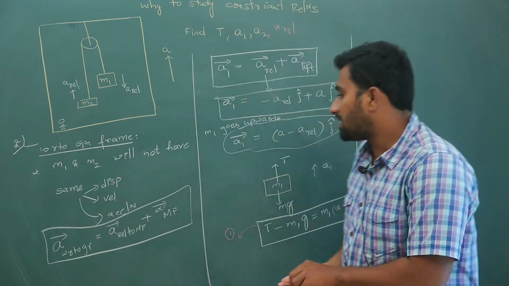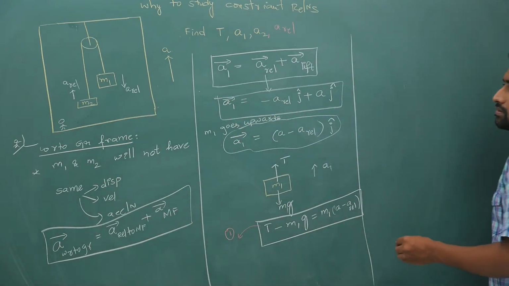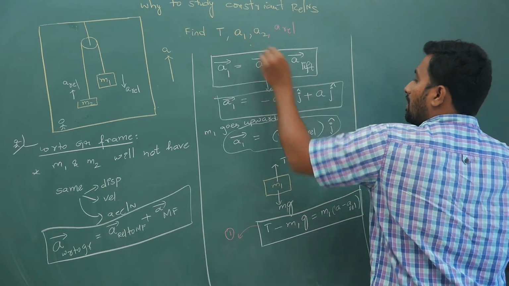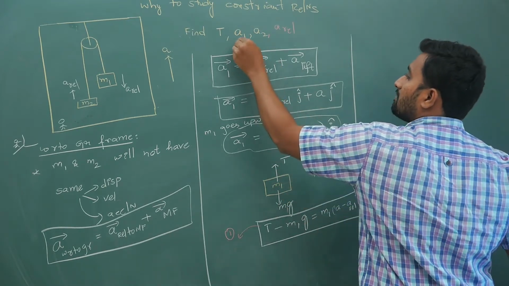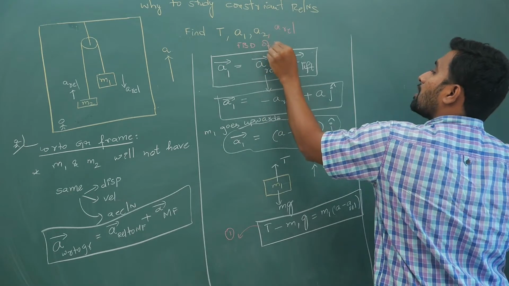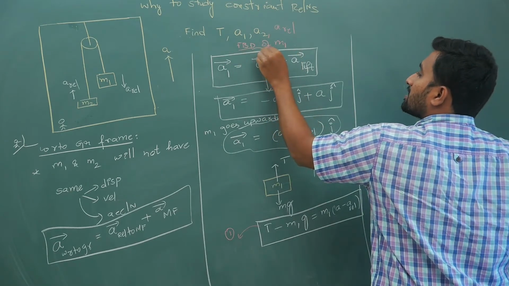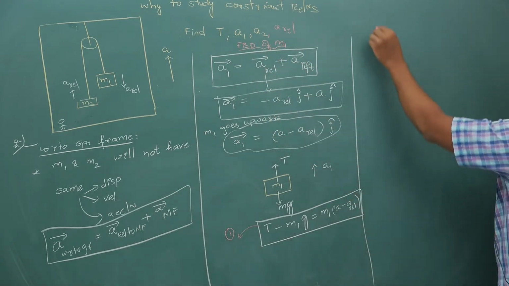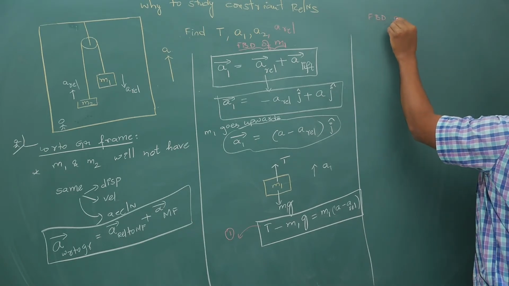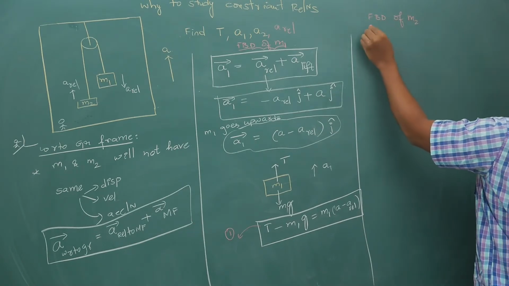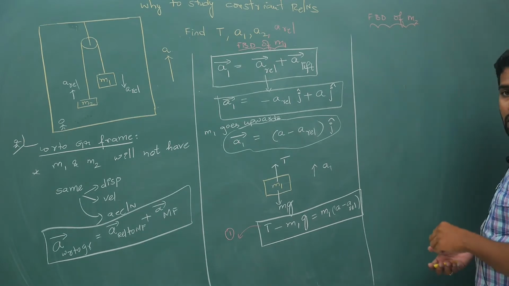So now, coming to the second part: this is the FBD of m1, for this I will keep the heading as FBD of m1. Next, your second part is the FBD of m2.